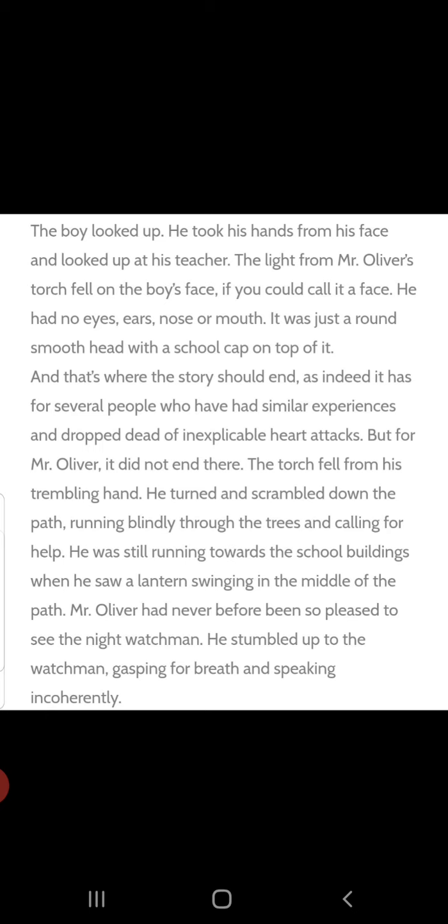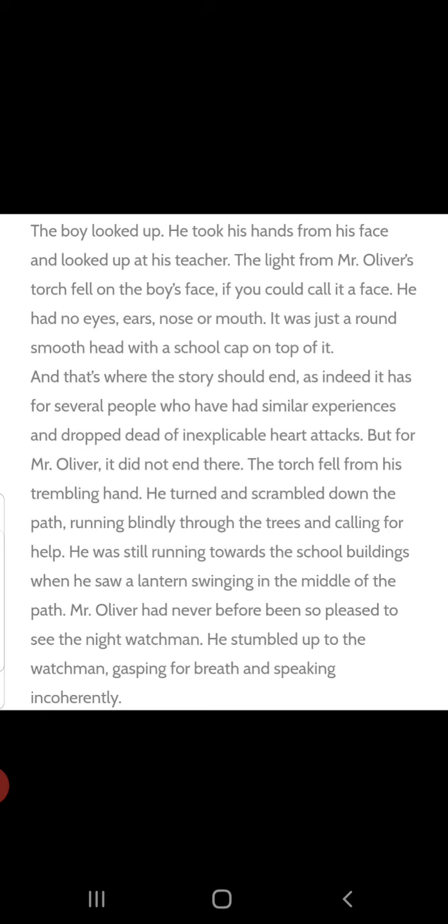Oliver was courageous, right? Somehow he took courage and started running from there. The torch fell from his trembling hand. He turned and scrambled down the path. He ran like anything from there, running blindly through the trees and calling for help. He was still running towards the school buildings.